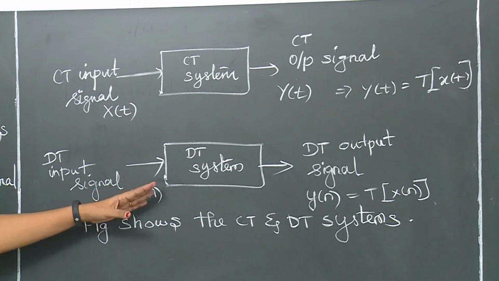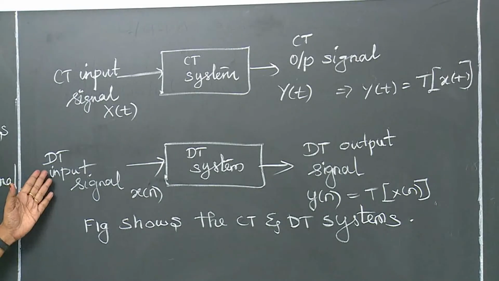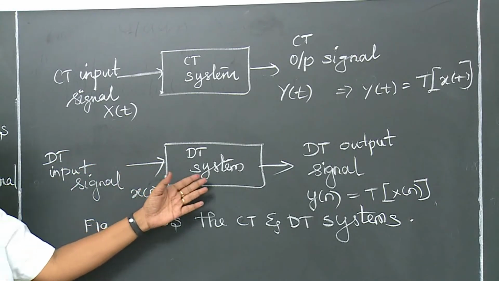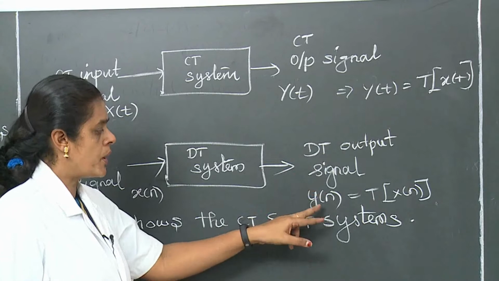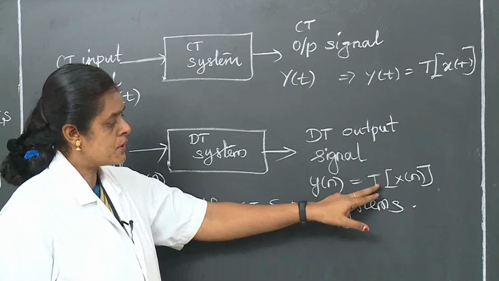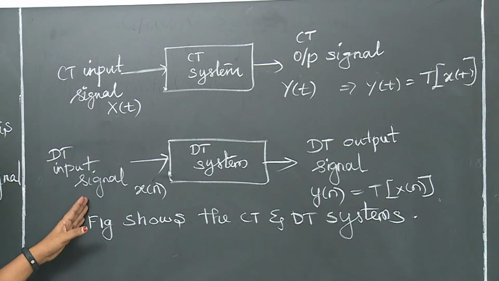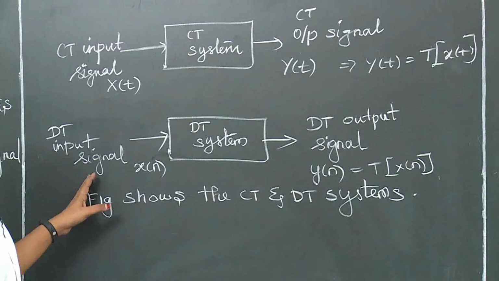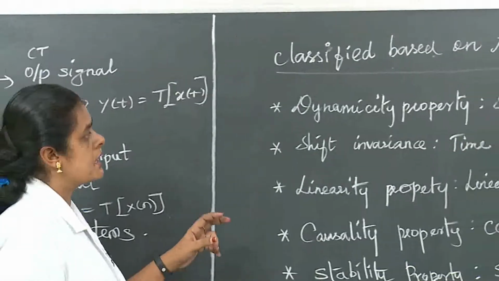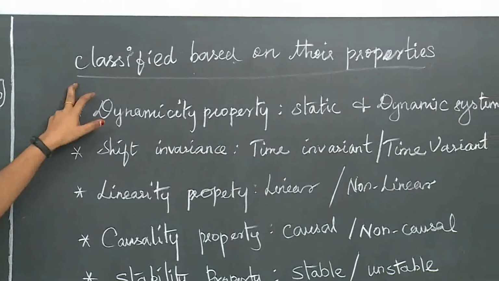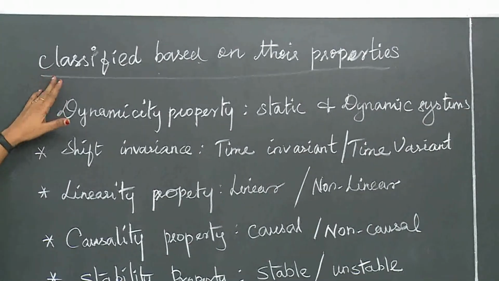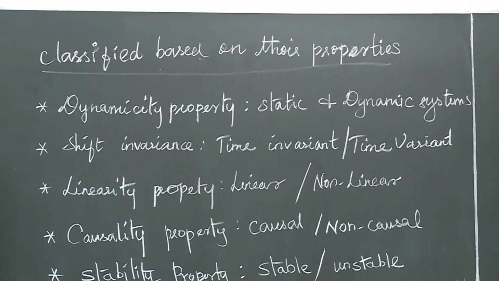Similarly in the DT system, a discrete time input signal is given to the system. The output is the DT output signal, like y of n, and again y of n equals a transformation of x of n. This is the figure of the continuous time system and the discrete time system. Next we see the classification of systems based on properties.